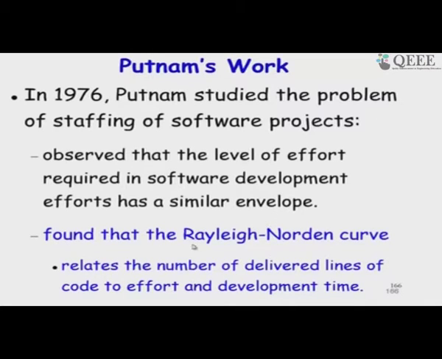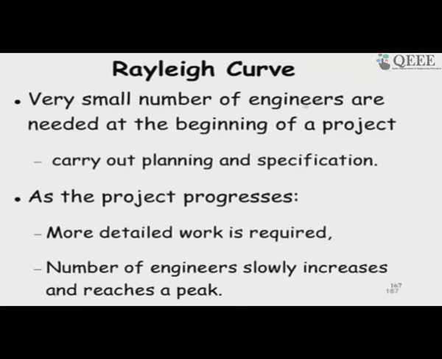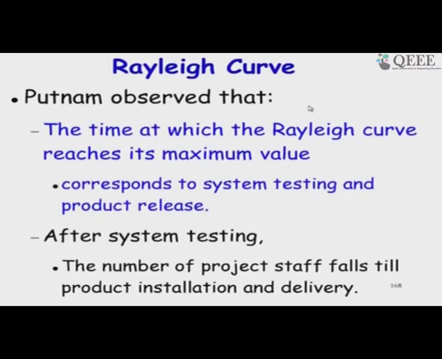So, Putnam found that the Rayleigh curve actually fitted well for software projects. That is what is written down, what I said, for your note: the time at which the Rayleigh curve reaches the maximum value corresponds to system testing and product release.